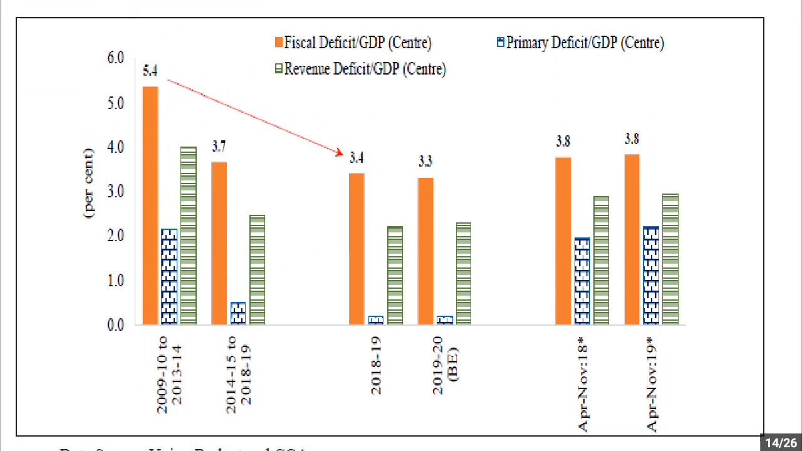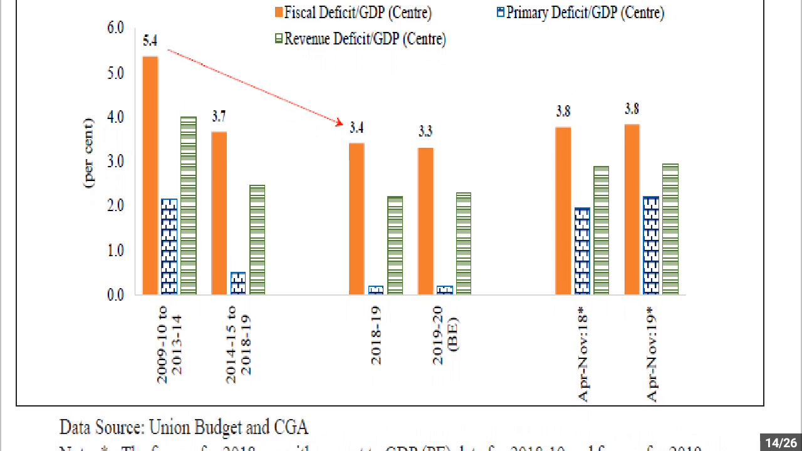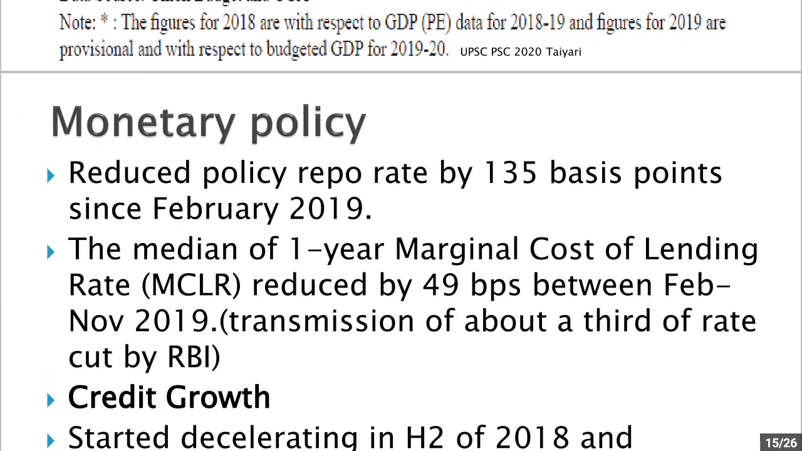So you can see the fiscal deficit. In 2009-10 the fiscal deficit was 5.4%. In 2018-19 it was 3.4%. In 2019-20, 3.3% was budgeted. Then April to November 2018 it was 3.8%, whereas April to November 2019 it was also 3.8%.